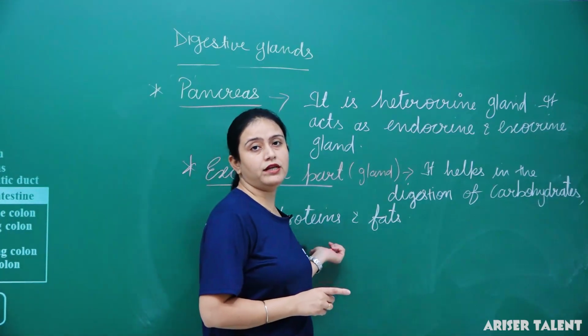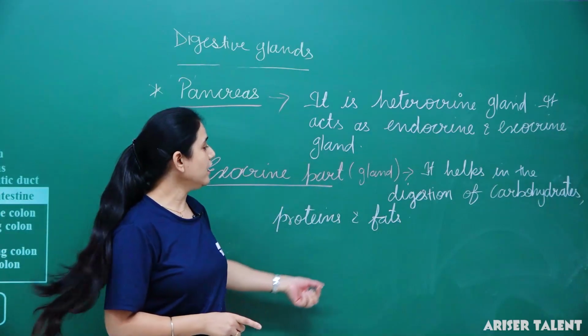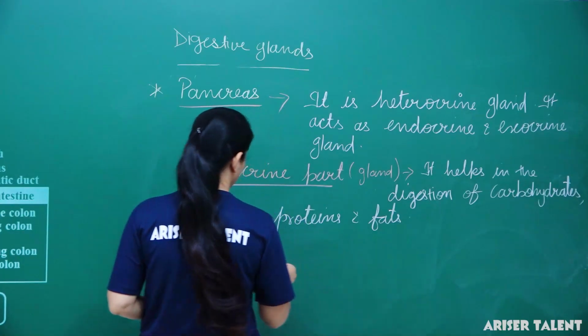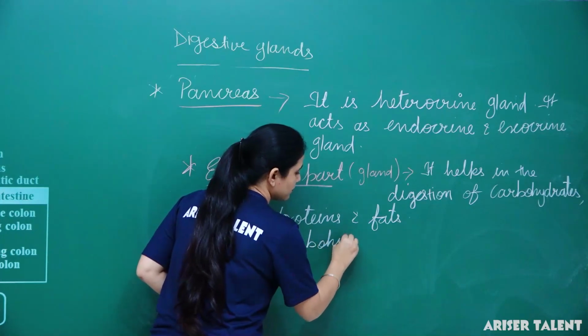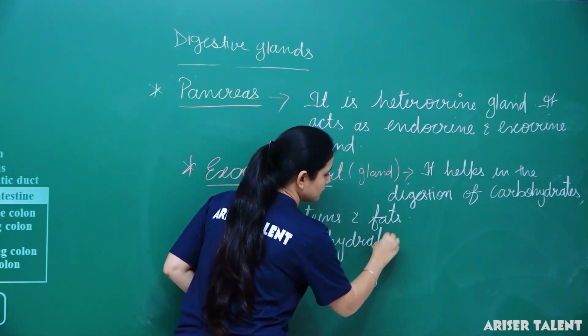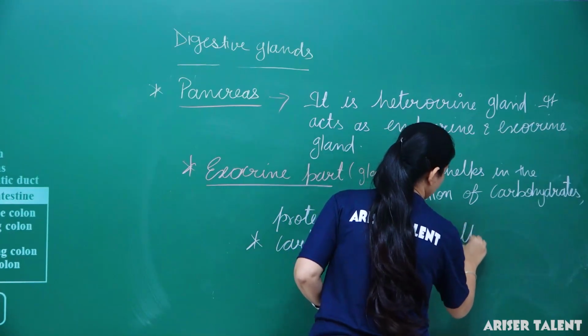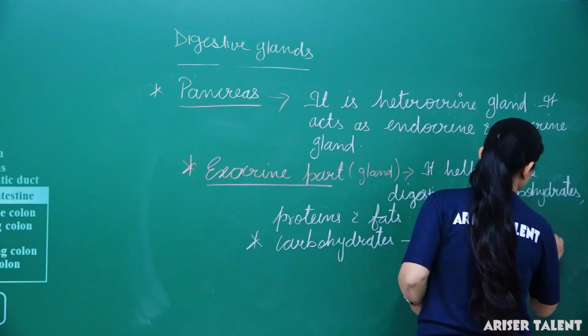So first of all, carbohydrates are converted into maltose and dextrine, as well as protein is digested and converted into amino acids, and fats are converted into fatty acids. Fine, let me mention: carbohydrates are converted into maltose and dextrine.